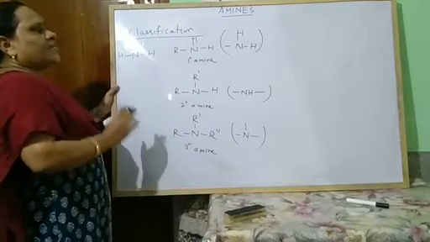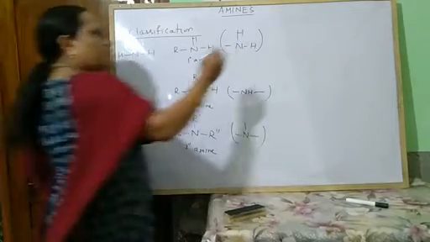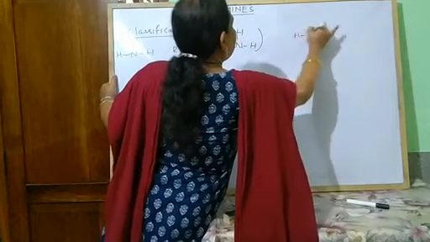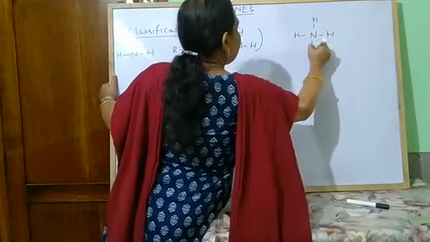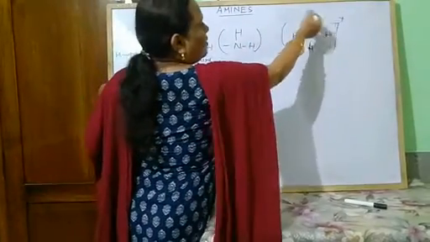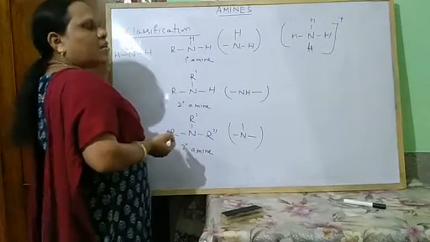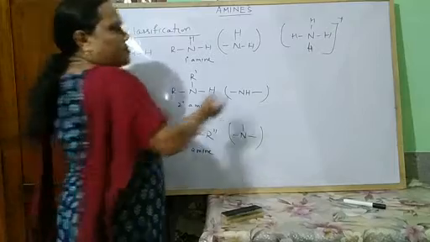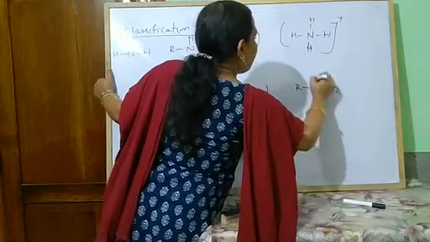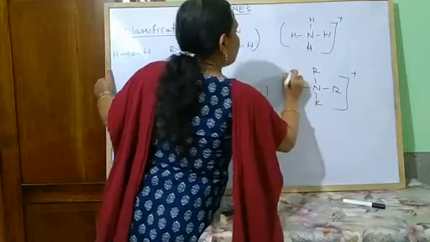Apart from this, there is another class of compounds that are called ammonium salts. What are ammonium salts? You know, in ammonium salt, that is NH4 plus, 4 hydrogen atoms are there and there is a positive charge. If in the ammonium salt, all the 4 hydrogen atoms are replaced by alkyl groups, then that is called quaternary ammonium salt. For example, look here, R, N, R, plus. So this is ammonium salt.